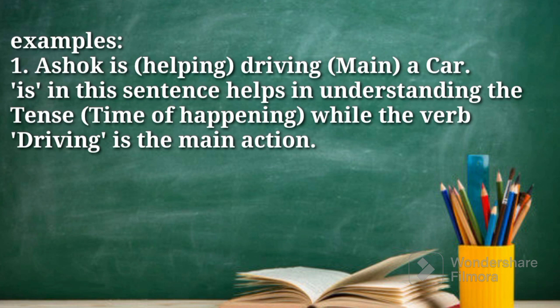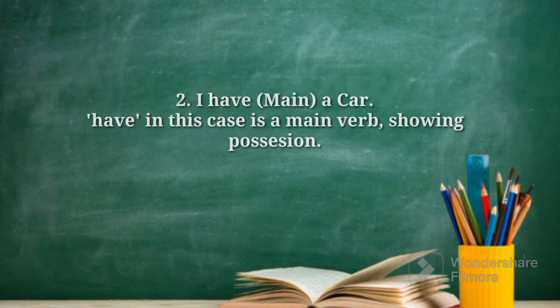Though driving gives out the important action of the sentence, it is the helping verb is that explicitly shows us the time of happening by giving us the tense. It is through this is, the helping verb, that we understand the sentence is in present tense. And that is the main purpose of using a helping verb.